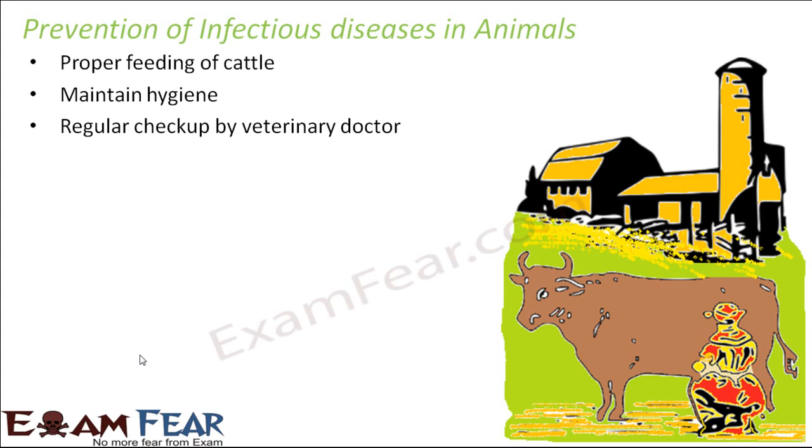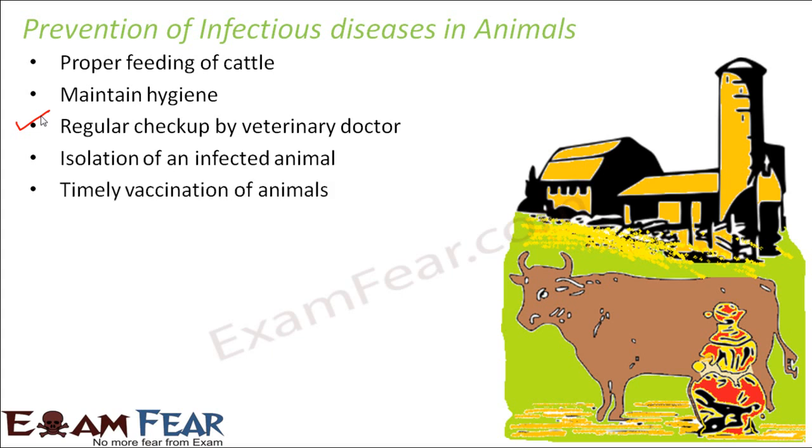Regular checkup by veterinary doctor. Now, if regular checkups happen, some of these diseases like anthrax, where initial symptoms are not really present, can be diagnosed at a very early stage and therefore can be completely treated. Isolation of an infected animal, because all of these diseases spread from one animal to another, either through direct contact or through the contaminated air or through milk or their feces. So therefore it is advised to keep that animal quite separate from other animals. Timely vaccination of animals, because vaccination directly helps in prevention of so many diseases.